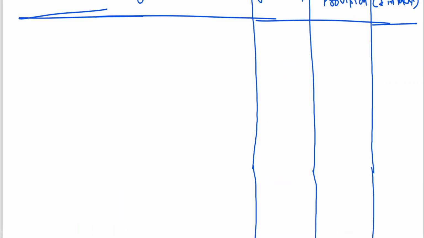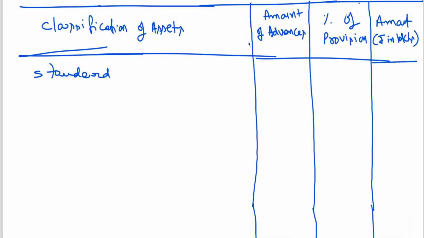Okay, standard assets, already I have explained to you. Here also, amount of advances, rupees in lakhs.